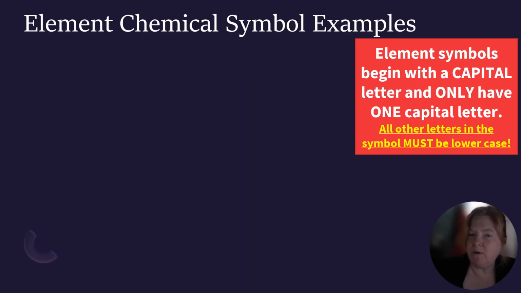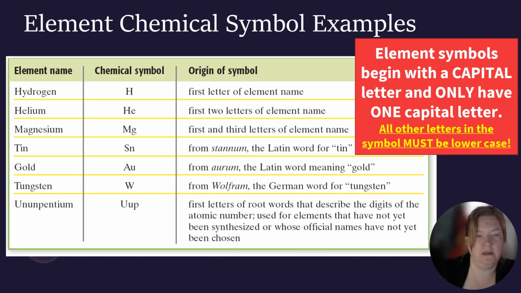Now, element chemical symbol examples. So element symbols begin with a capital letter always and only have one capital letter. If they have other letters, they must be in lowercase. Okay, so hydrogen has one letter, perfect, capital. Helium has two letters, first one capital, second one not.